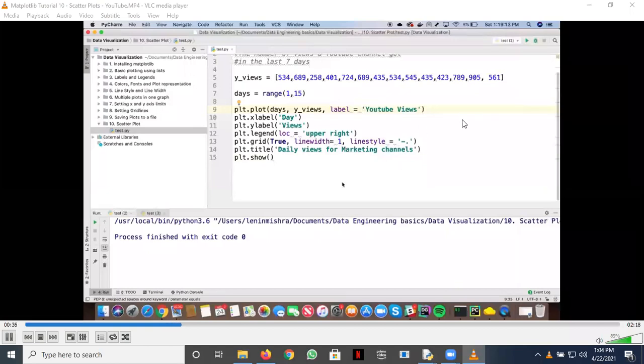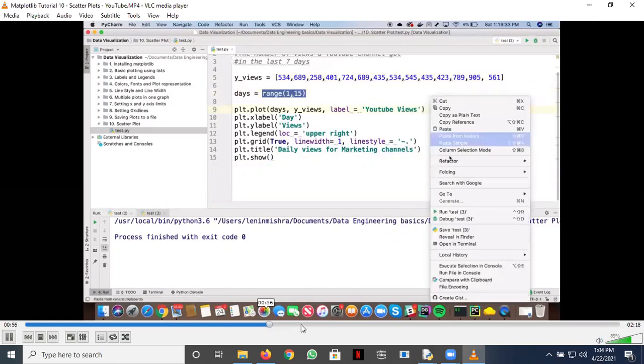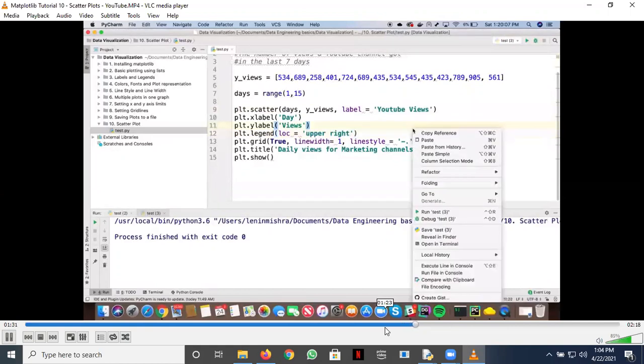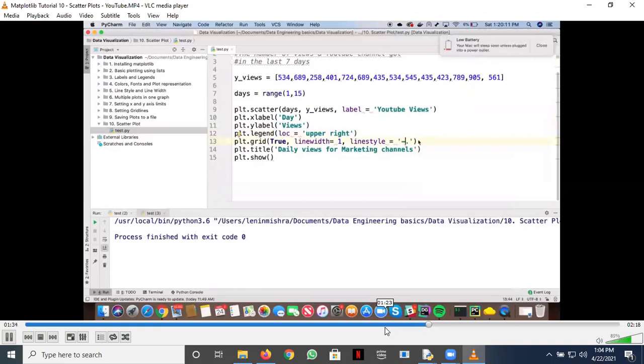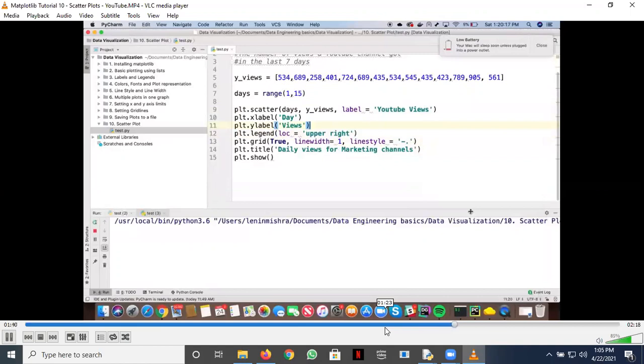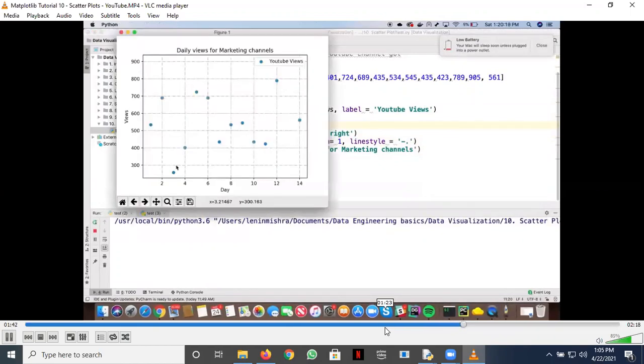Now, this is our usual code that we use for plotting in this series. So basically, I have YouTube views, and here I have YouTube views for 14 days. And I have created a days variable where I have assigned 1 to 14, and if I plot it using our normal strategy, plt.plot, you first have to put the x-axis data, then the y-axis data, and everything else works the same way. We can have grid as well. It helps. So if I run this now, you can see Python is returning us a plot where we only have scatter plot data.